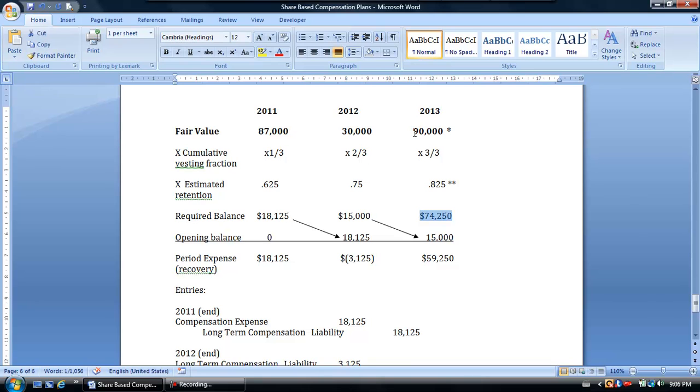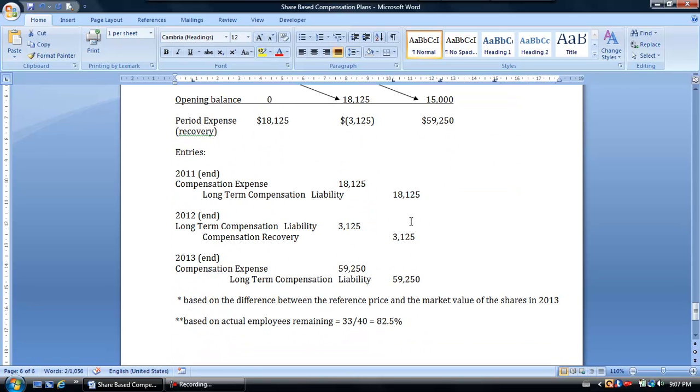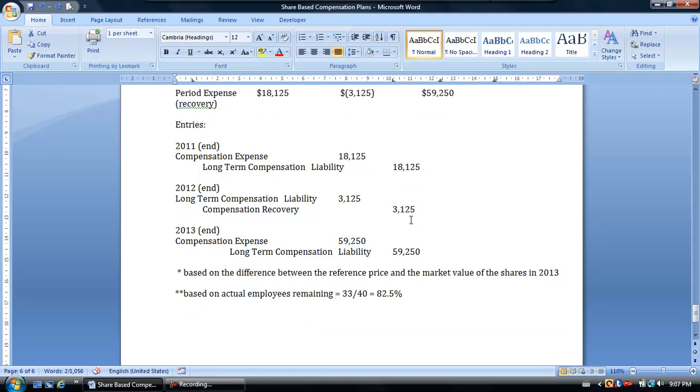Now you'll notice that's not the same as $90,000, but we don't need it to be. Why? Because we're only going to pay out cash, a cash obligation, based on the number of employees who are actually here with us. So we're only going to pay out cash based on the number of employees who stayed. That's why knowing this factor is very important, because this is an actual factor based on the number of employees who actually remained, which is 33 of the 40 employees. So those are our journal entries to recognize the compensation expense under a cash-settled share-based compensation plan.